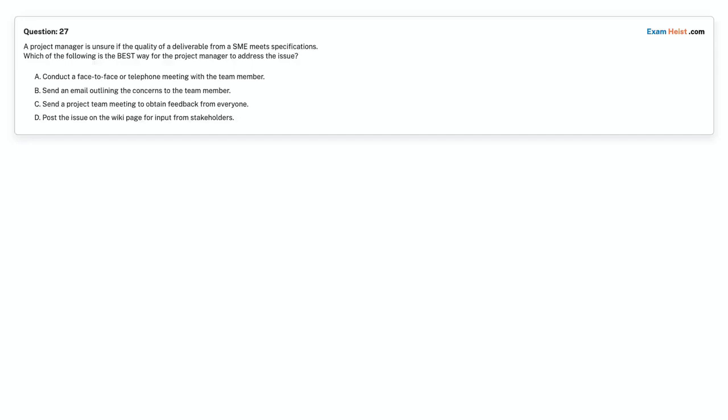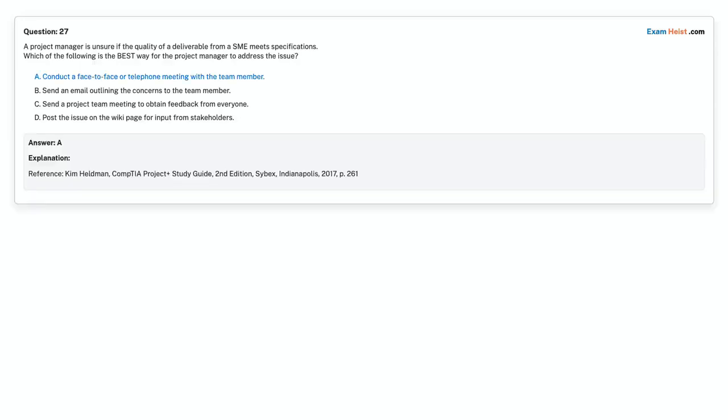Option B. Send an email outlining the concerns to the team member. Option C. Schedule a project team meeting to obtain feedback from everyone. Option D. Post the issue on the wiki page for input from stakeholders. Choose the correct answer. Correct answer is Option A. Conduct a face-to-face or telephone meeting with the team member.